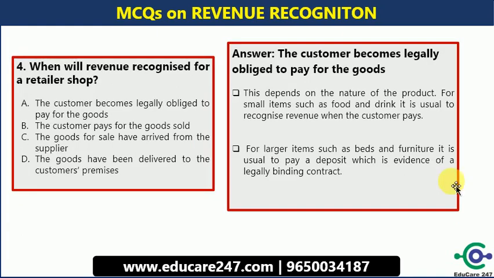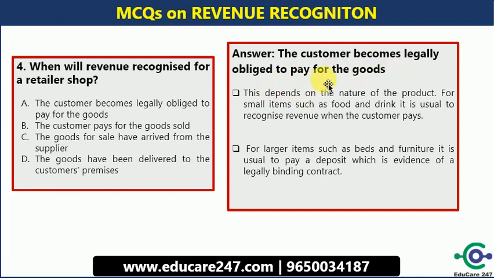Question number 4. When will revenue be recognized for a retailer's shop? Options are: option A, the customer becomes legally obliged to pay for the goods. Option B, the customer pays for the goods sold. Option C, the goods for sale have arrived from the supplier. Option D, the goods have been delivered to the customer's premises. So among all these options, the correct one is option A, that is the customer becomes legally obliged to